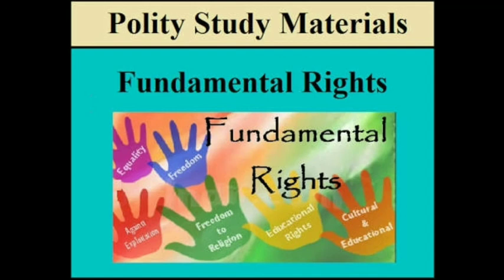Minorities and educational institution. Article 30 gives all minorities the right to establish and administer the educational institutions of their choice. The state is also prohibited from discriminating against educational institutions in the matter of grants. So the minorities have got the right to set up their own schools and colleges, and the government cannot deny them grants just because they are minorities.